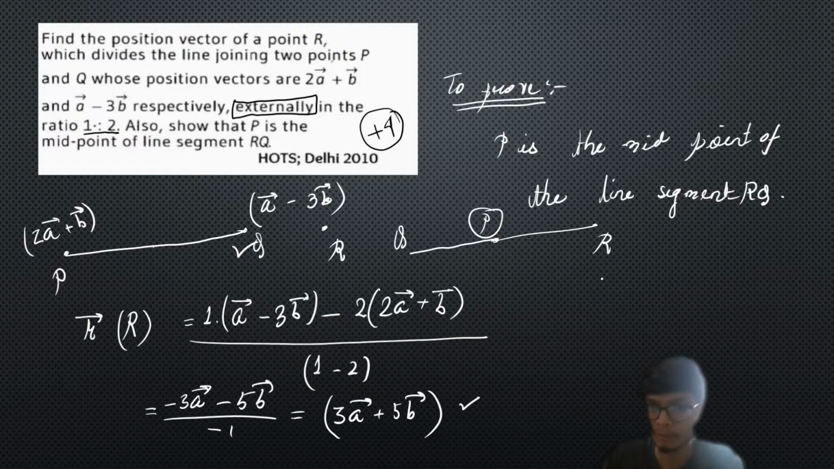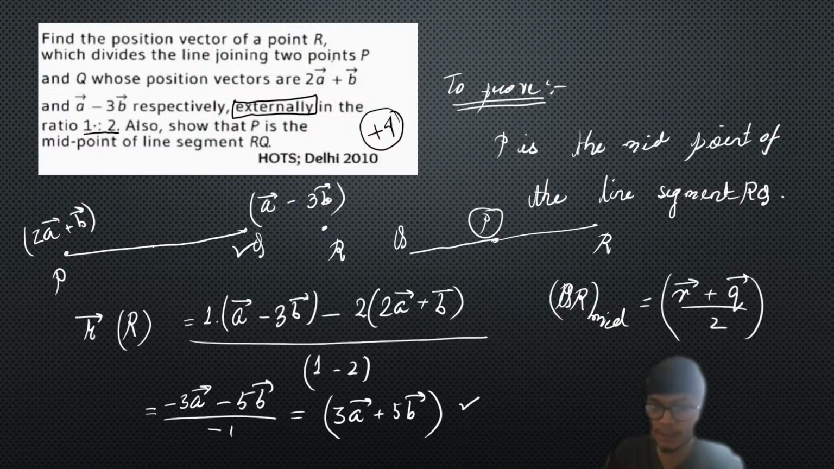So we just need to use the midpoint formula. The midpoint is basically equal to the position vector of R plus the position vector of Q, divided by 2, right? So we just do this part on your own.